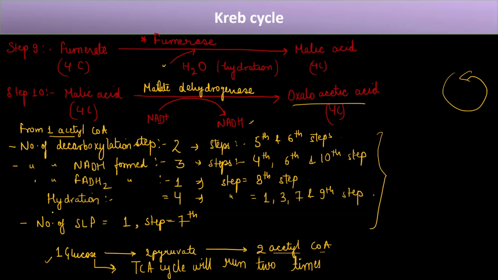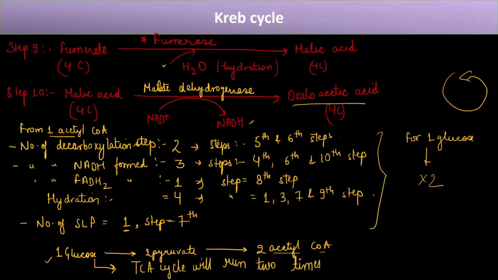So if the question is about one acetyl CoA, fine, but if the question is what will happen in the case of one glucose molecule, then all of these numbers will double, right? For one glucose, if something is asked, then all of these numbers will be doubled. So the number of decarboxylations will be 4, number of NADH will be 6, number of FADH2 will be 2, hydration 8, and the number of substrate level phosphorylations 2. Okay, so this is for one glucose molecule.